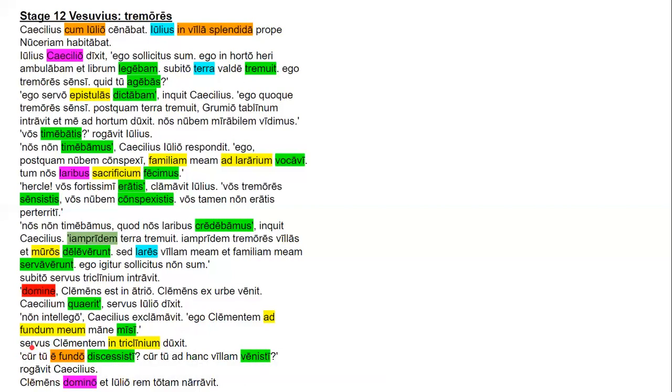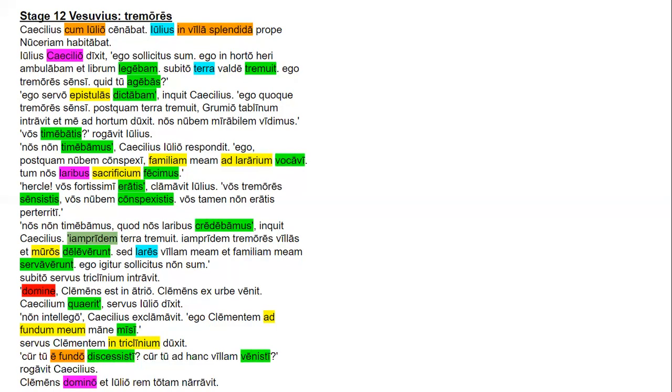Servus Clementem in triclinium duxit. So servus is the nominative subject, Clementem is the accusative direct object, in triclinium is in plus accusative. We don't see in plus accusative that often, but I want to really highlight it here. In plus accusative usually means into as opposed to already in. So it indicates motion, whereas in plus ablative doesn't really indicate motion. It just indicates that someone's already in a place, not that they're going into the place. And duxit is the third person singular perfect tense verb, and it means the slave led Clemens into the triclinium.